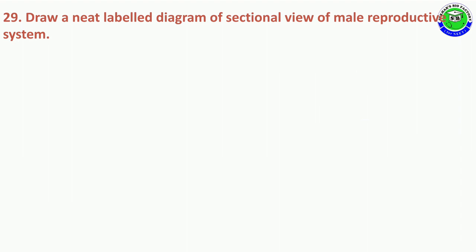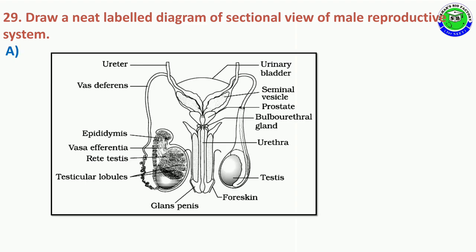Question number 29. Draw a neat labelled diagram of the sectional view of the male reproductive system. It is a diagram you have to draw, and in this diagram you should mention at least 10 labelings, like urinary bladder, seminal vesicle, prostate, bulbourethral gland, urethra, testis, foreskin, glans penis, testicular lobes, rete testis, vasa efferentia, epididymis, vas deferens, and ureter. So these are the labelings. In this, you should mention at least 10 labelings. Each labeling carries half a mark.